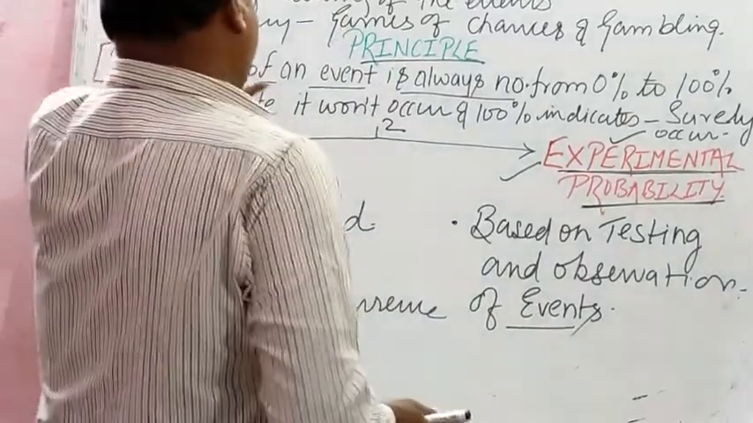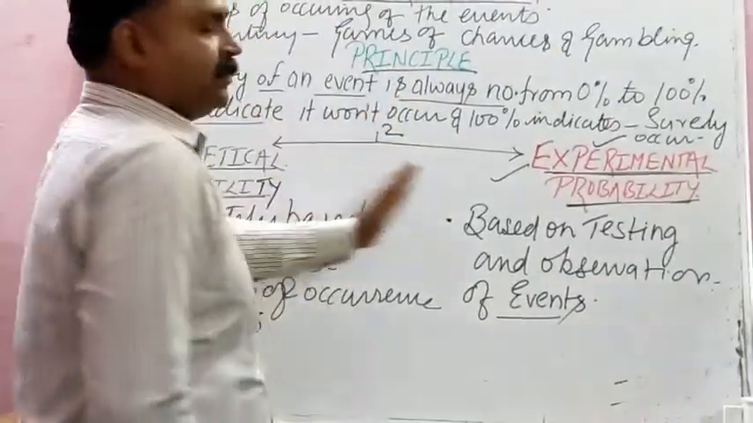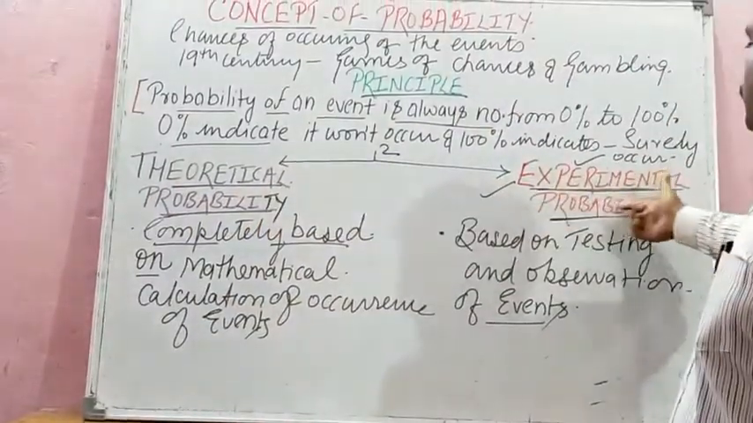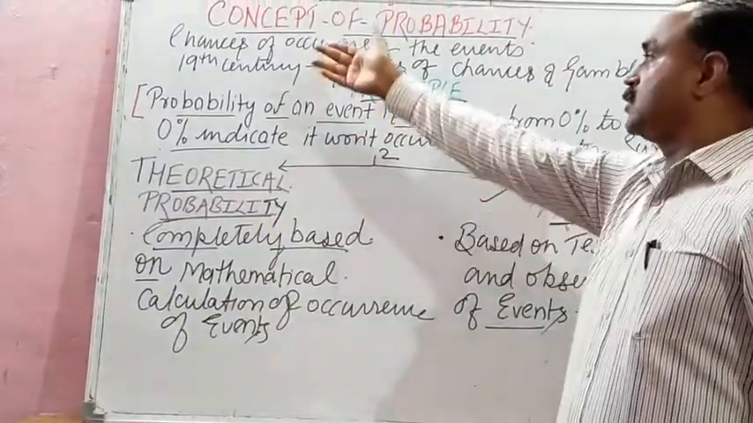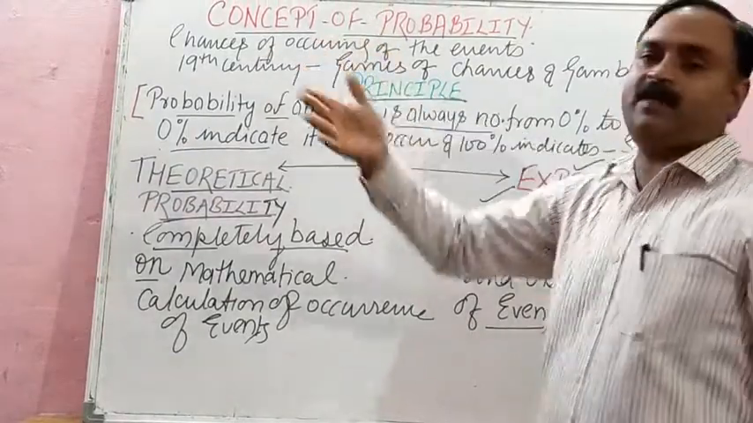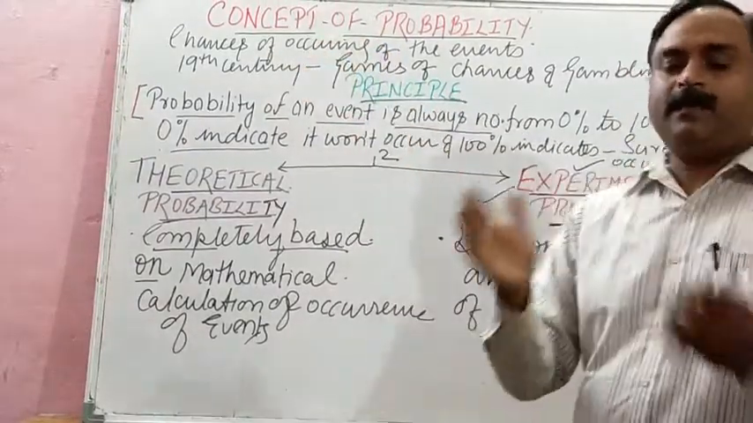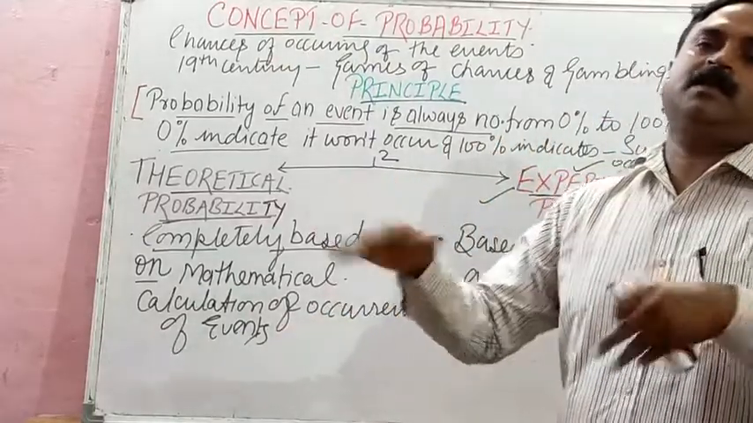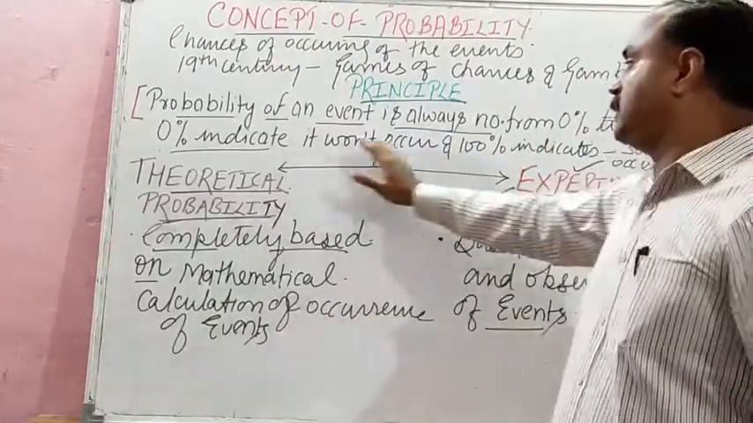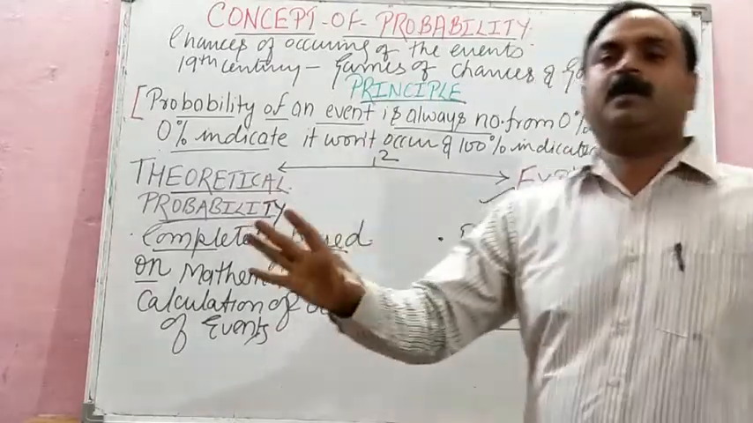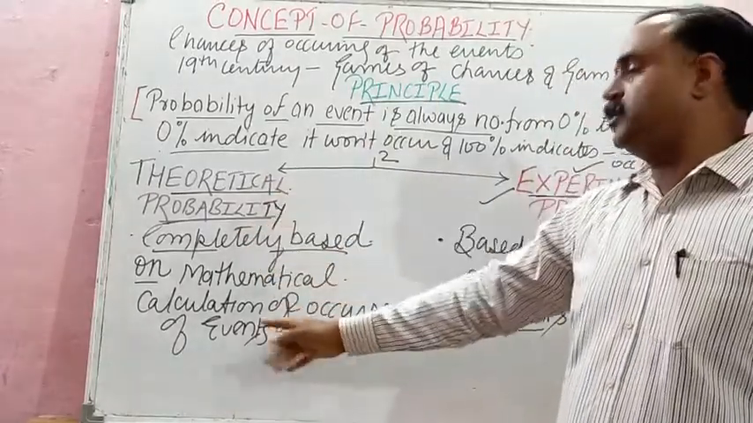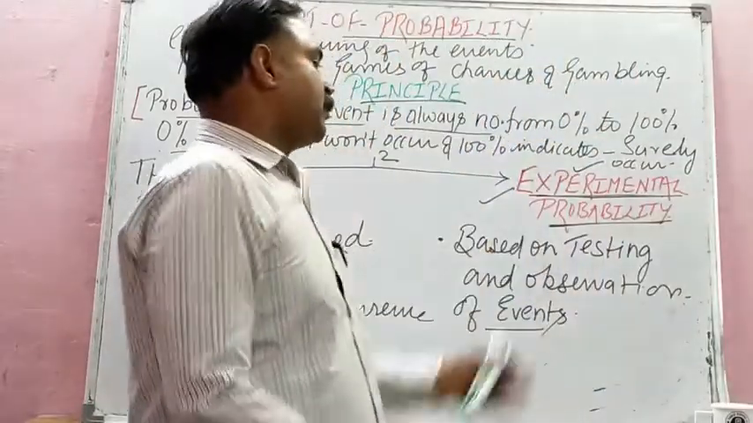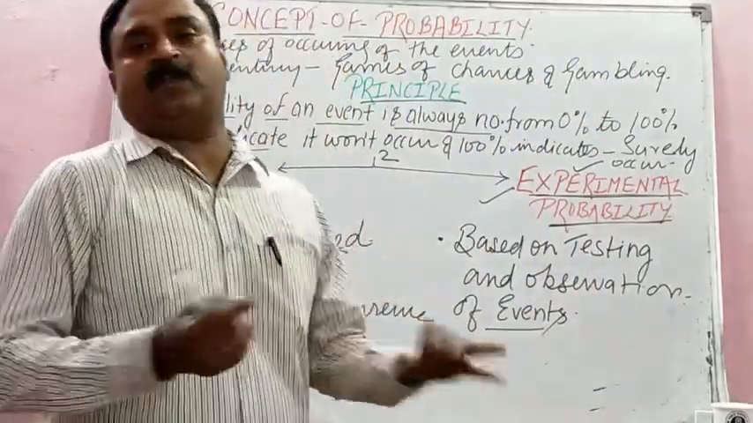We study the meaning, principle and two types, that is theoretical probability and experimental probability. So concept is what? Chances of occurring of events. It may be from number between 0 to 100. 0 means it won't occur and 100 means this event will surely occur. And theoretical probability is based on mathematical calculations, while experimental probability is based on testing and observation of events.